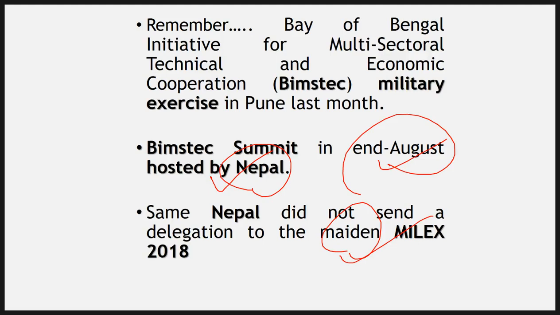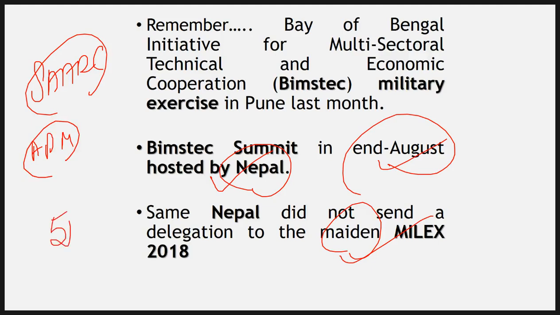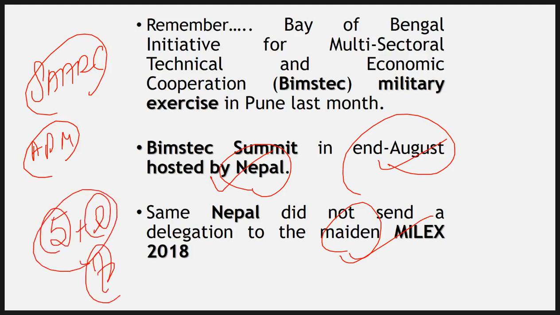So out of SAARC nations, the nations that we have just gone through, you can take out Afghanistan, Pakistan and Maldives, and the rest of the 5 nations plus 2 nations of ASEAN are part of this 7-member BIMSTEC group. BIMSTEC is many a times termed as a bridge that is connecting SAARC and ASEAN nations together.